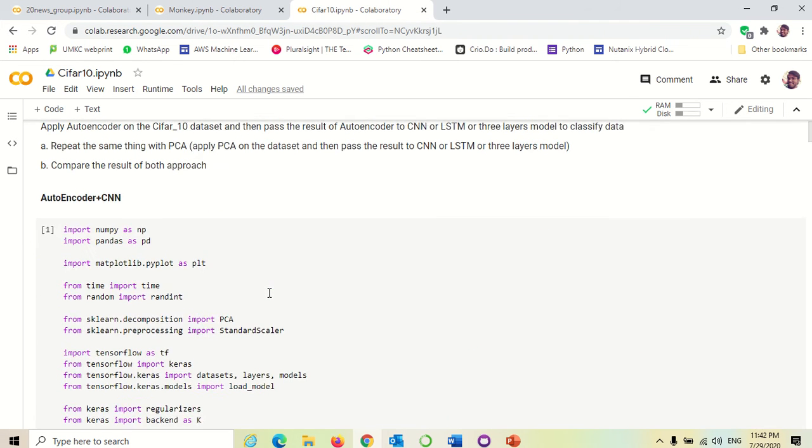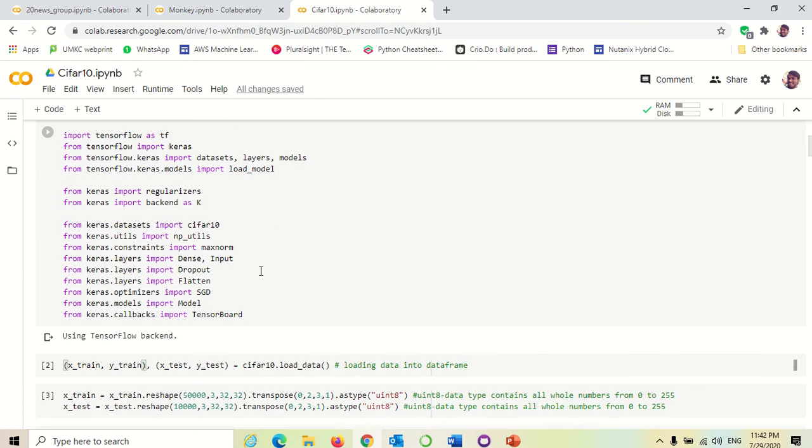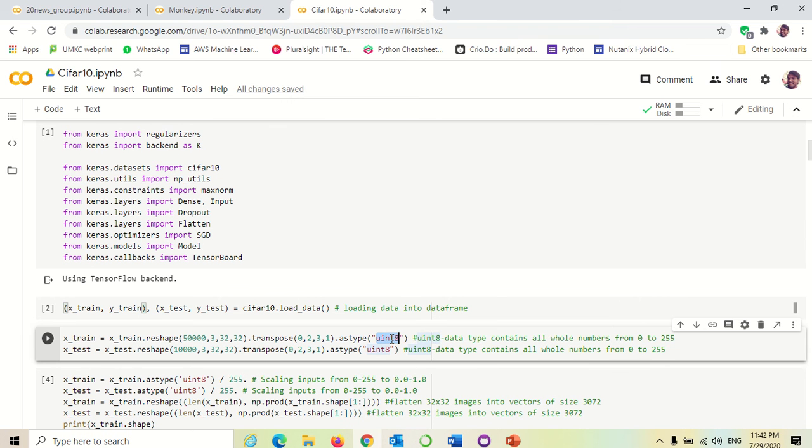I was using the Google Colab again, importing all the required packages and loading the dataset, as it is a public dataset. I was importing it from keras datasets. I was reshaping the data like uint8. uint8 is a data type which contains all the whole numbers from 0 to 255. As it is an image dataset, there are numbers from 0 to 255.